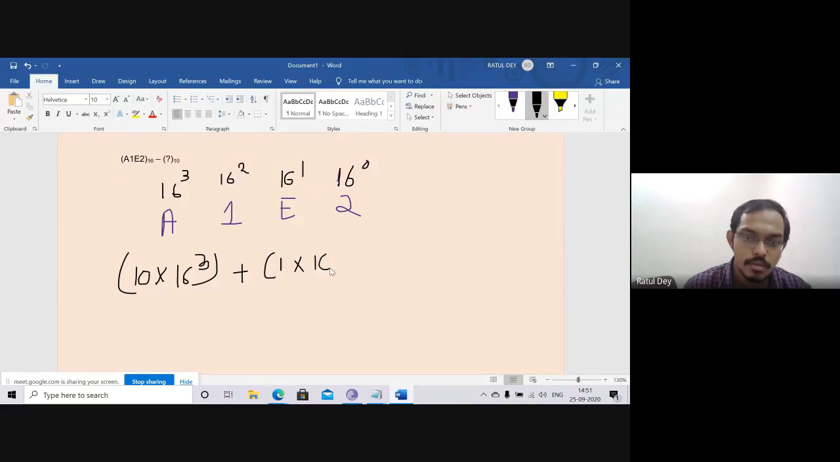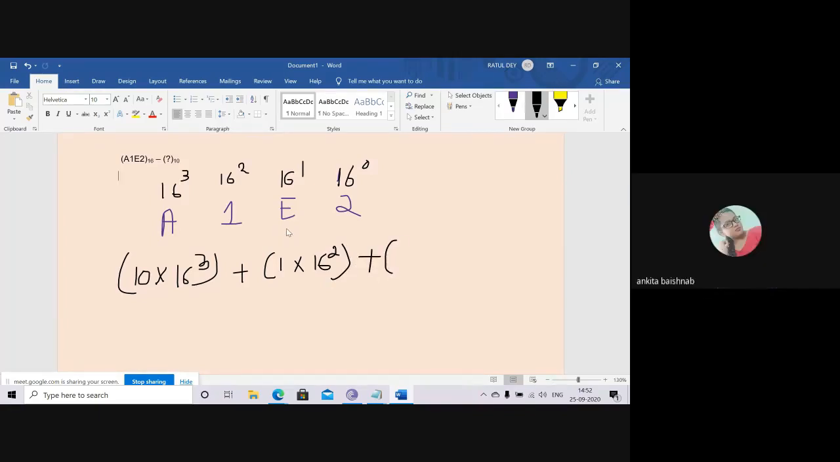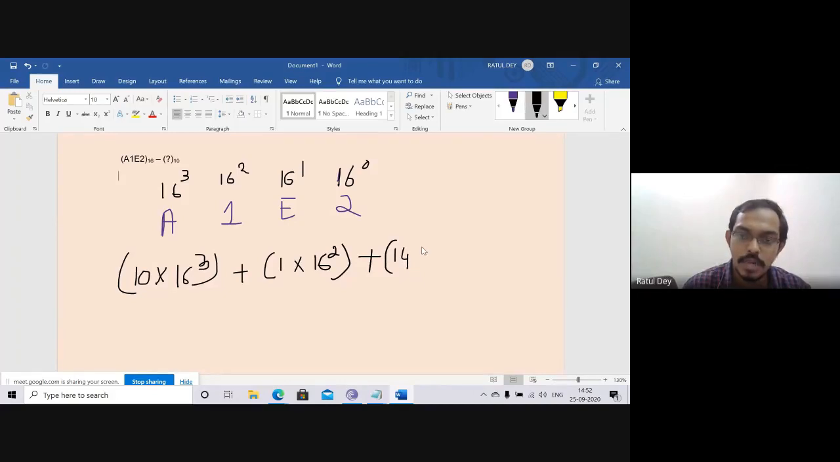Next we add 1 multiply 16 to the power 2, plus, what is the value of E? 14 is the value of E. So 14 multiply 16 to the power 1, and what is the value of the last one? 2 multiply 16 to the power 0. So can anyone say what the answer is coming?